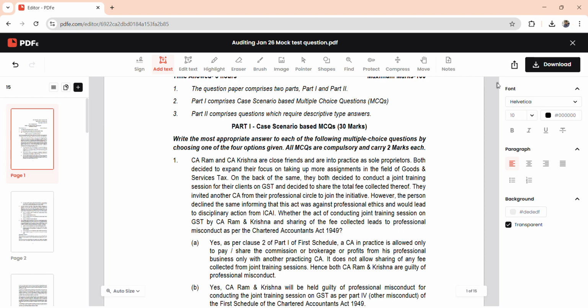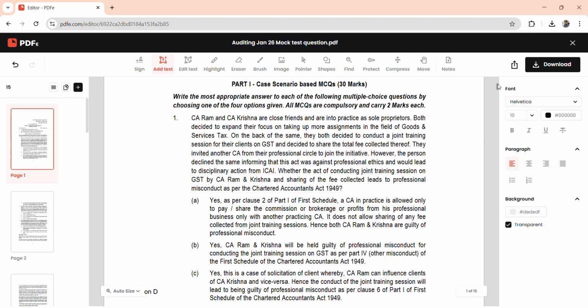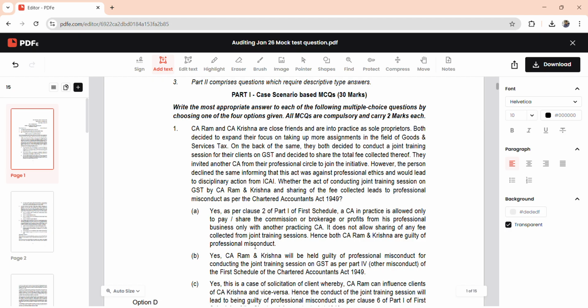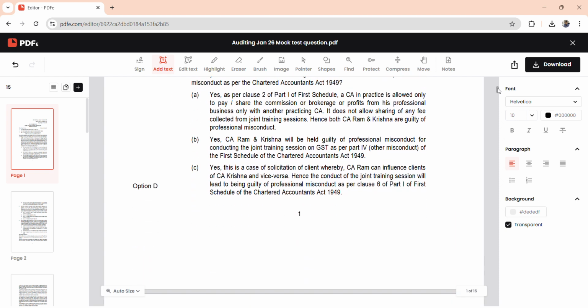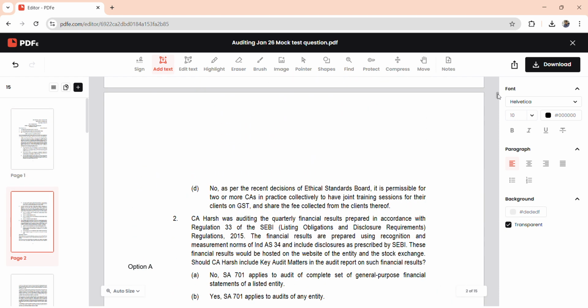So various options are given. First one is it is allowed only to pay the share and Ram will be guilty, and third one is this is a case of solicitation of clients, so as per clause 6 misconduct, and lastly option D, no, as per the recent decisions of the Ethical Standards Board, it is permissible for 2 or more CAs to collectively have joint training sessions. So this is not a misconduct. So the correct answer is option D. So this is allowed as per the recent decisions of the Ethical Standards Board.